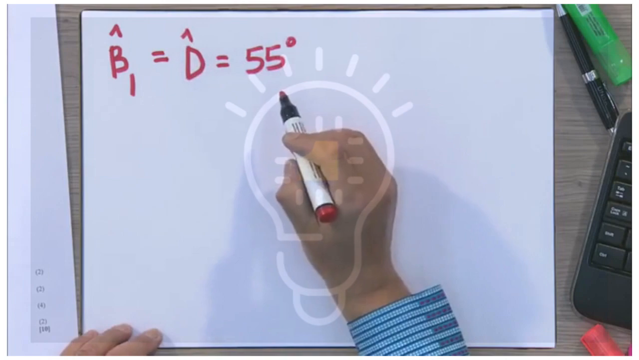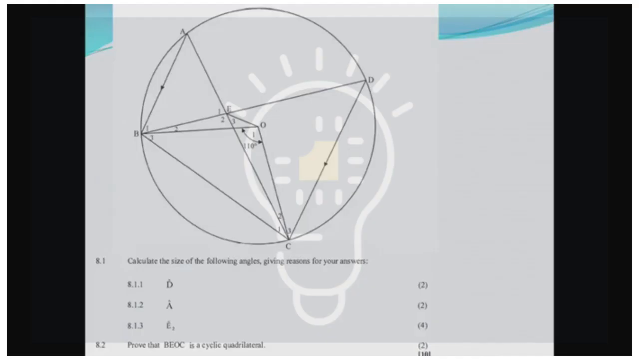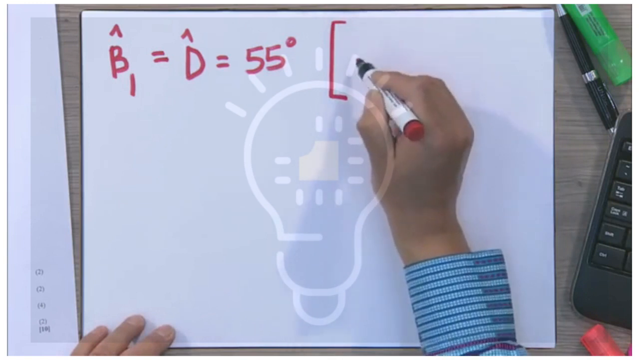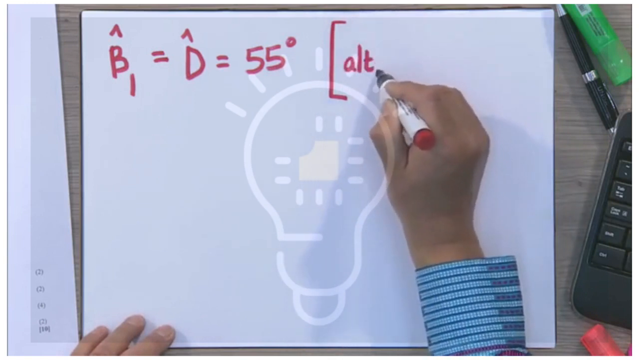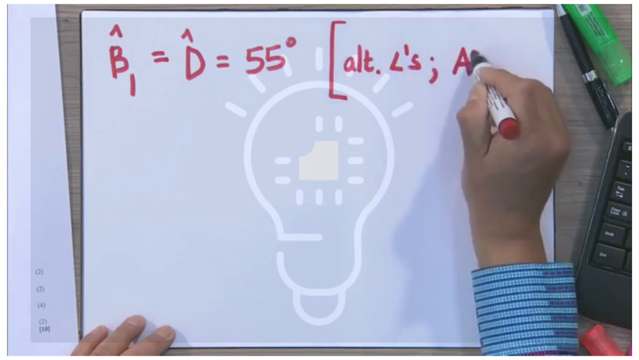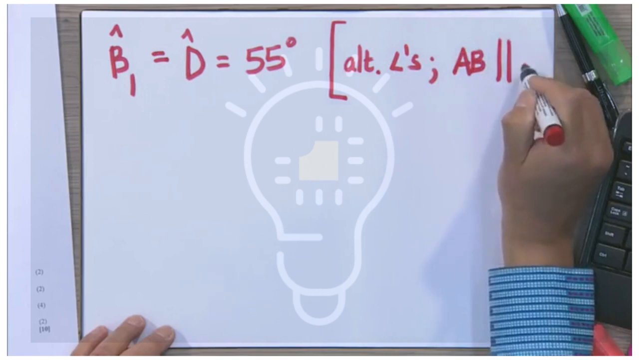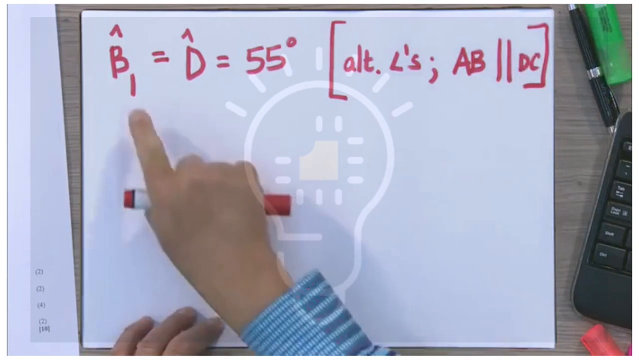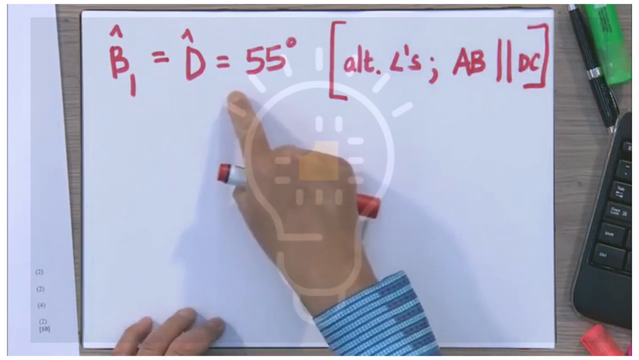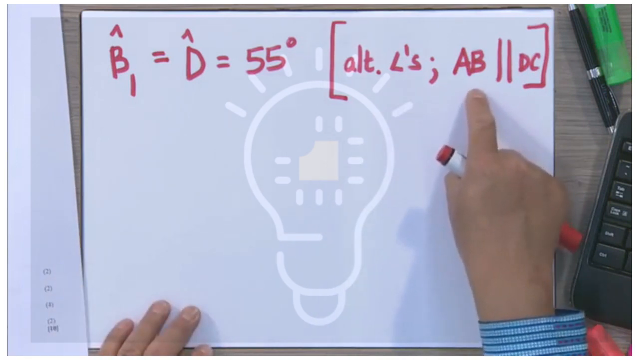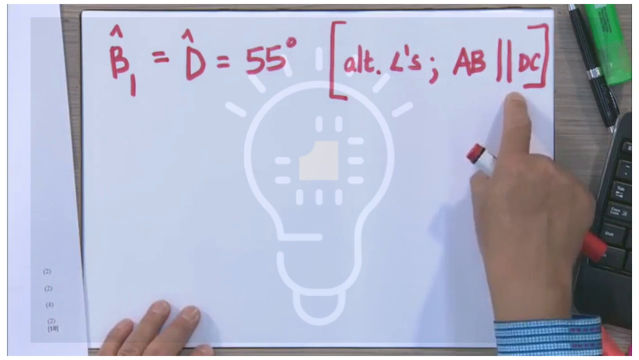Look carefully at your diagram. Are you looking at your diagram? We're saying angle B1 is equal to angle D, and that's equal to 55 degrees. Remember, we found angle D, and the reason for that is they are alternate angles. And we don't stop there. We must name the lines that are parallel. AB is parallel to DC. That's it. We got that? So angle B1 is equal to angle D, and that's equal to 55 degrees because they are alternate angles, and they are alternate because AB is parallel to DC.